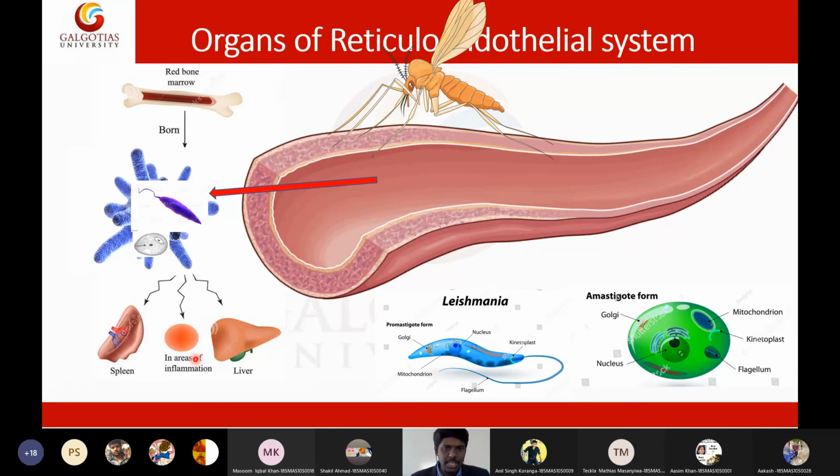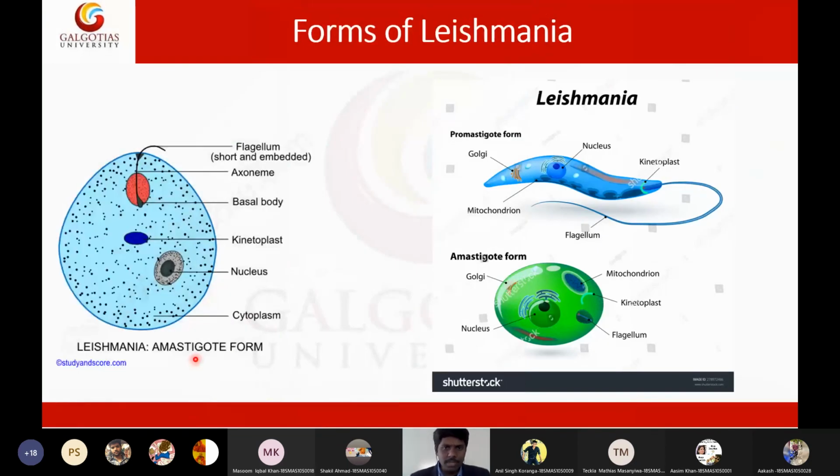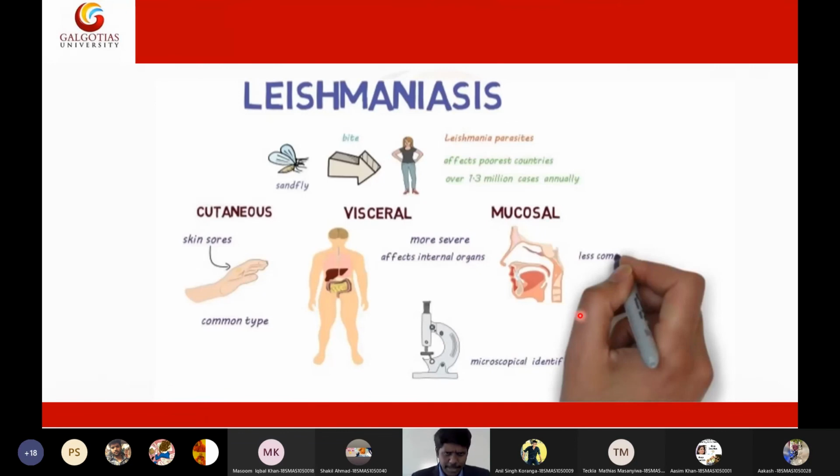Let me show you the three types of infections. Okay, so these are the two forms of leishmania. We have an aflagellate form which is called amastigote, and we have a flagellate form called promastigote. Then this leishmania will cause three types of infections. It will cause skin infection, which is called cutaneous infection, visceral infection, and mucosal infections.